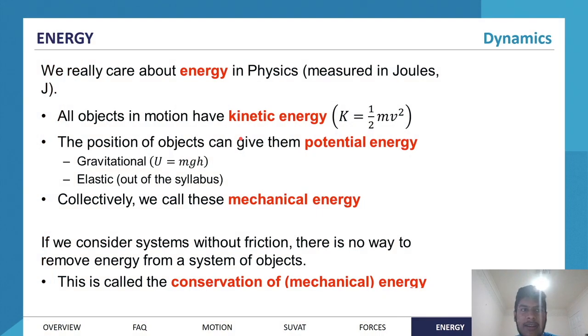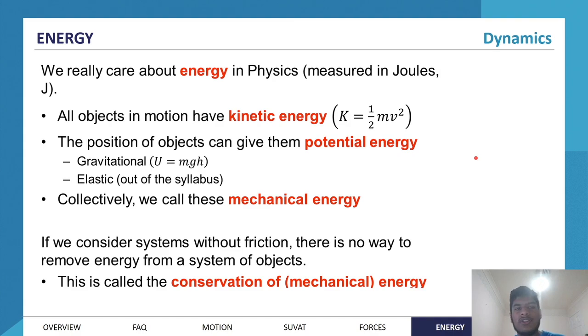Now moving on to the concept of energy. We really care about energy in physics, and it's measured in joules. All objects in motion have energy, have kinetic energy. Now, before we jump into that, it's sort of tricky to define what energy is because it's sort of a